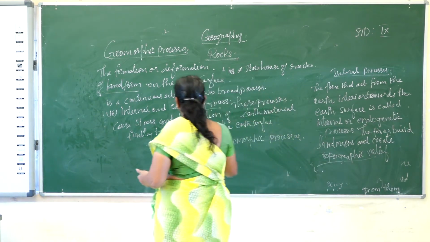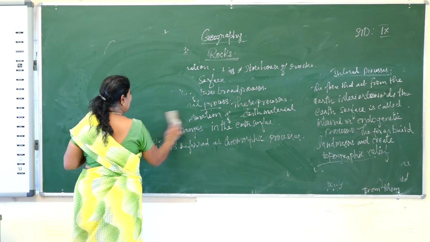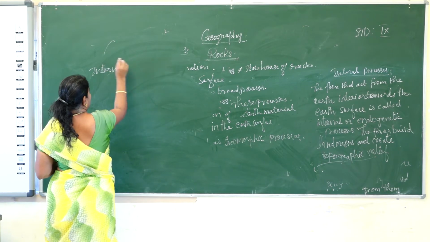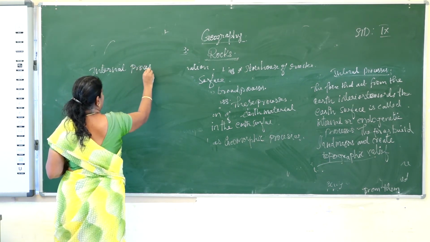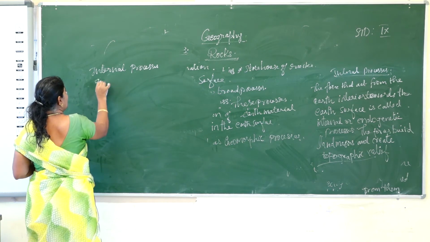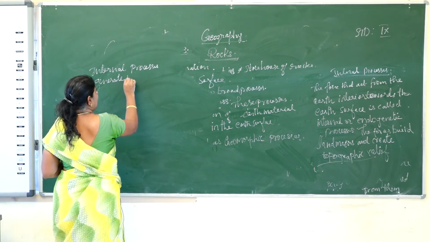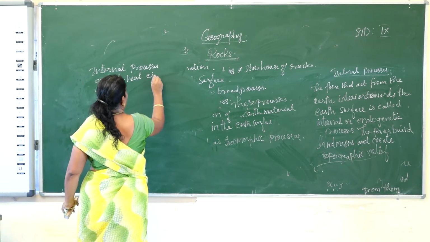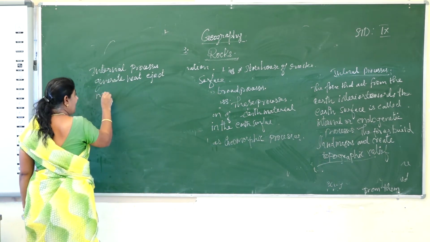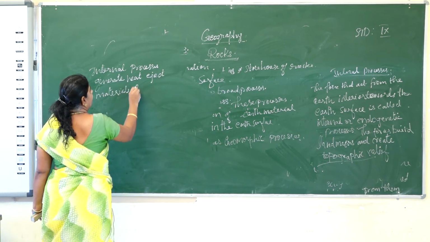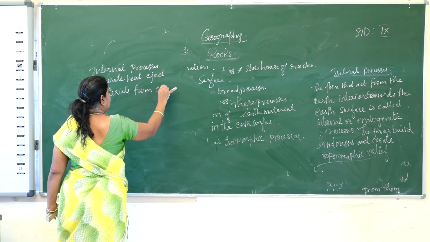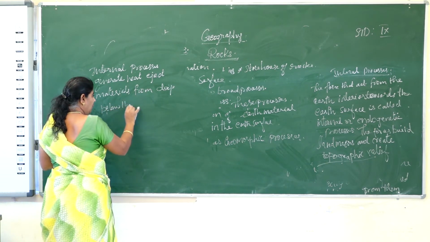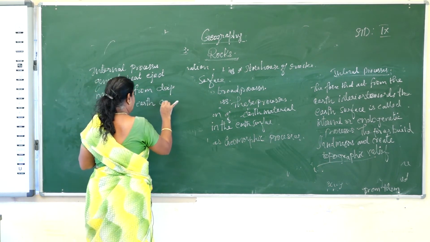And what will this internal process do? It will generate heat. The internal processes create or generate heat, and because of this it will eject the materials from deep below the earth crust.